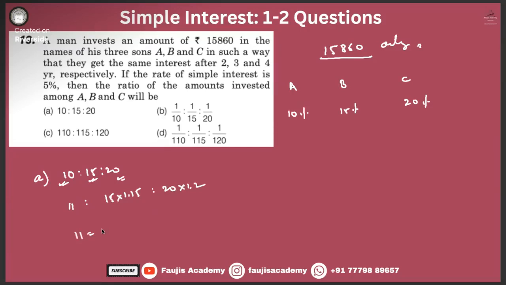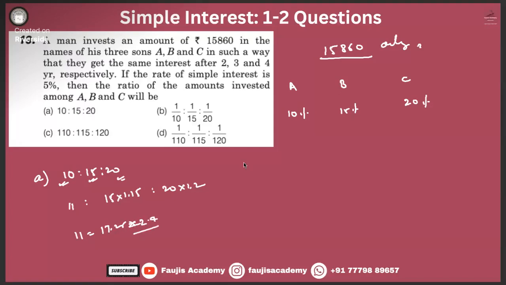Are all these values coming similar? What is 1.15 into 15? That is your 17.25. No, it's not coming out to be equal.